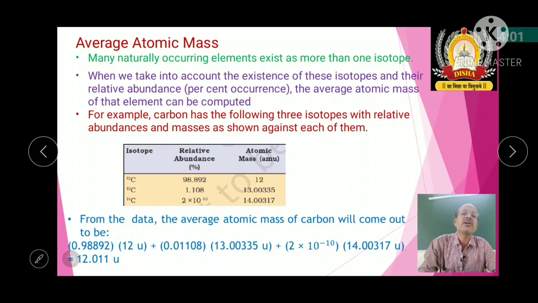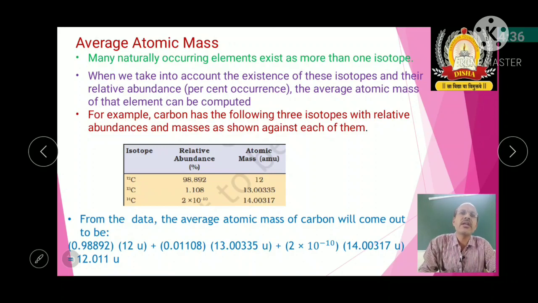You can see the relative abundance in percentage along with the atomic mass: C12 is 12, C13 is 13.00335, whereas C14 is 14.00317. C12 is 98.8, C13 is 1.108, whereas C14 is 2 into 10 to the power of minus 10, which is negligible.